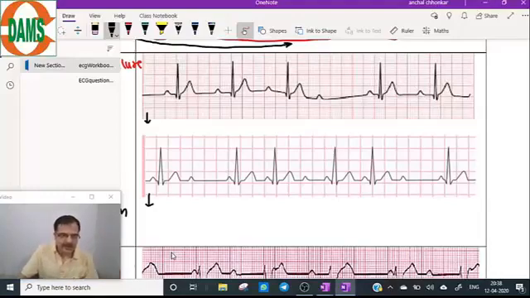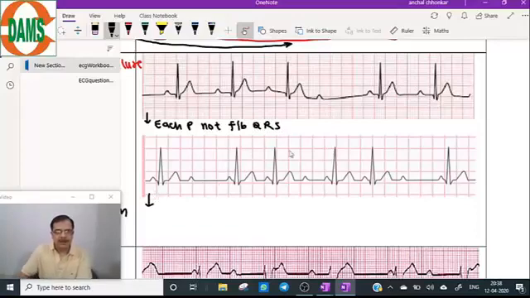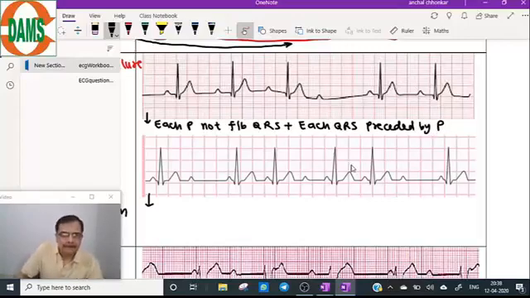The criteria of second degree AV block: there are two important criteria. First criterion is each P not followed by QRS, plus each QRS preceded by P. Look at the diagram. Each P is not followed by QRS, but whenever QRS is coming, it is preceded by a P wave.